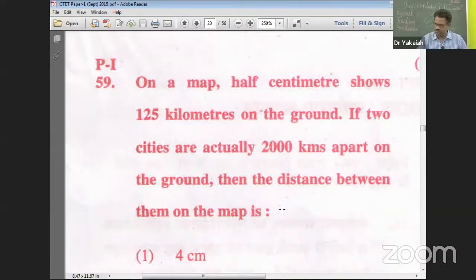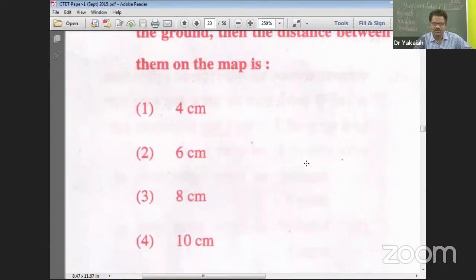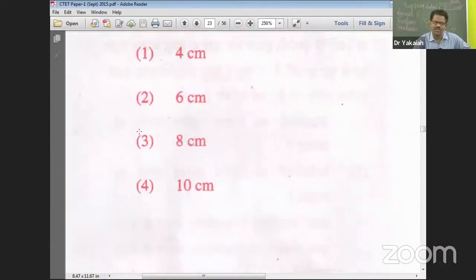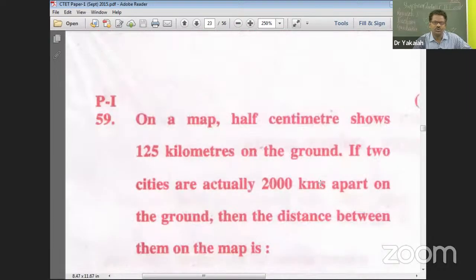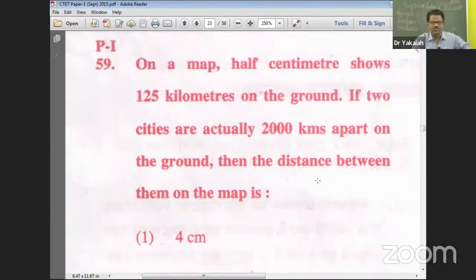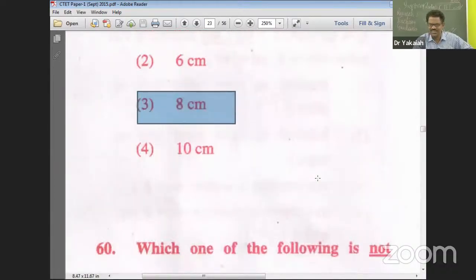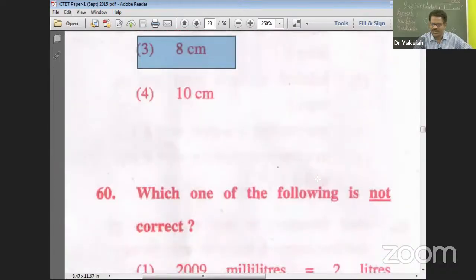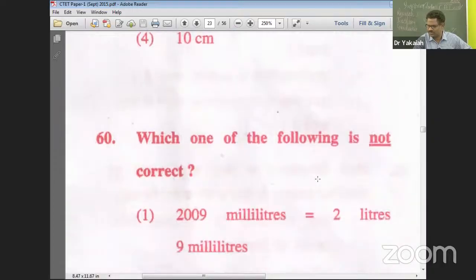Let's see the options. You can do it in the first round directly. Yes, 8 cm, option 3 for question number 59. Yes. Vinay Krishna, 3, you wrote 49, but 59 is 3. Yeah, I get that. It is the 59th question, option number 3, right answer.